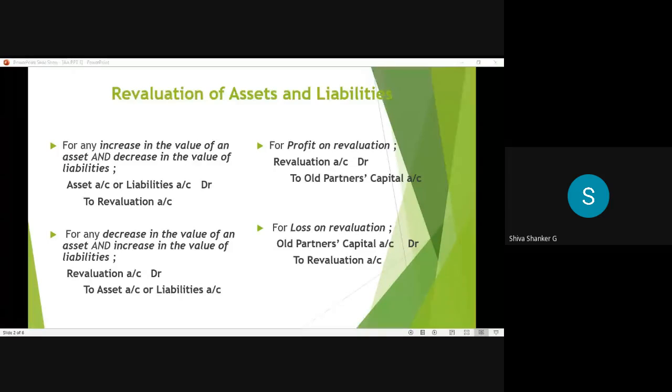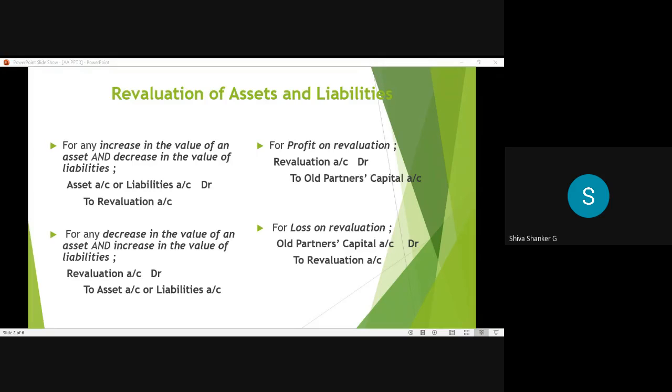So the entry is revaluation account debtor to old partners capital account. And one important point: in which ratio do we have to distribute this profit? That is important. In old ratio. Generally, they give the old ratio in the problem. So in the given ratio, we distribute this profit on revaluation.